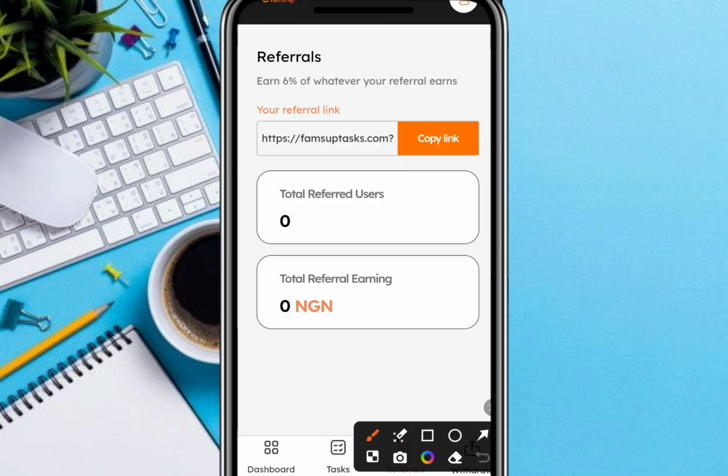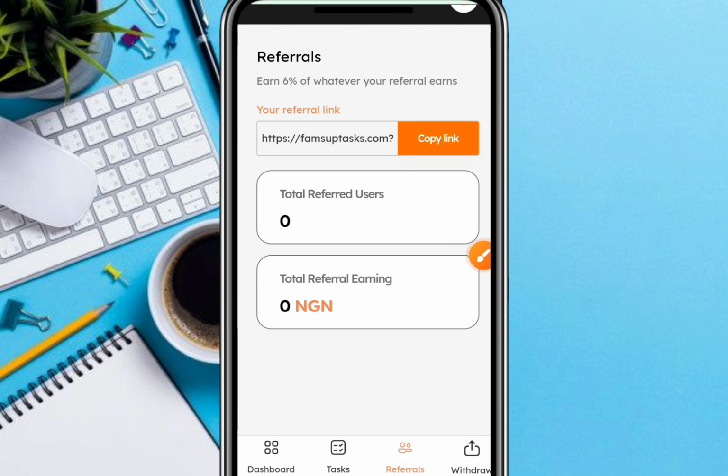Once you click over there, you just have to proceed to click here that says copy link. Once you copy the link, you just have to share it with your friends. It could be on WhatsApp, it could be on Instagram, it could be on Facebook. Anyhow, just share your link, and once they get registered, you are going to surely get commission.